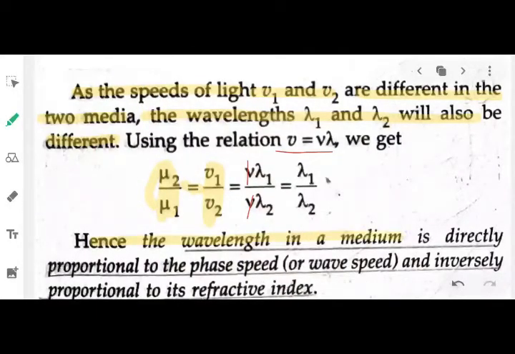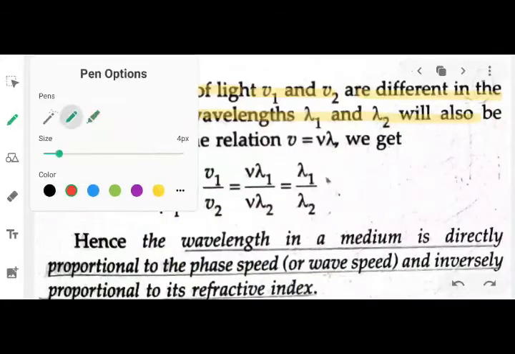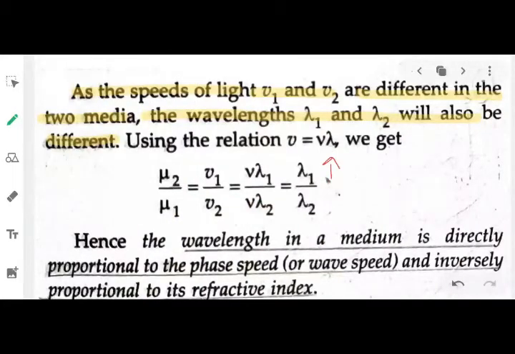Hence the wavelength in medium is directly proportional to the wave speed V, and inversely proportional to the refractive index. What does this mean? If you have a higher wavelength in medium 1, the velocity will also be high.